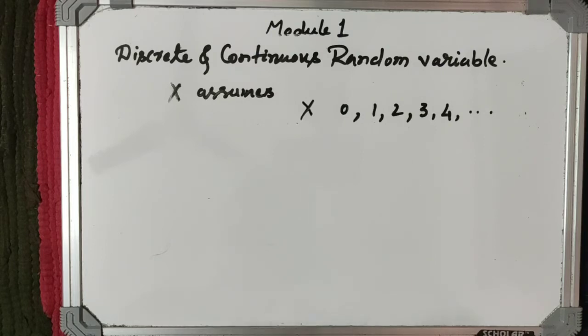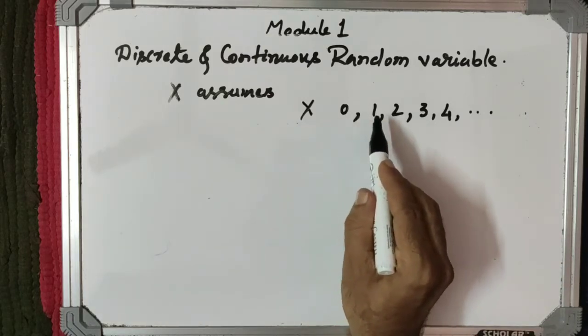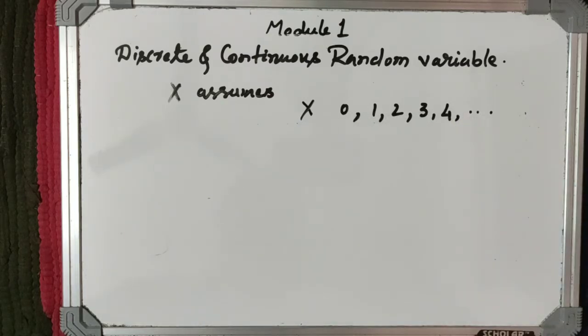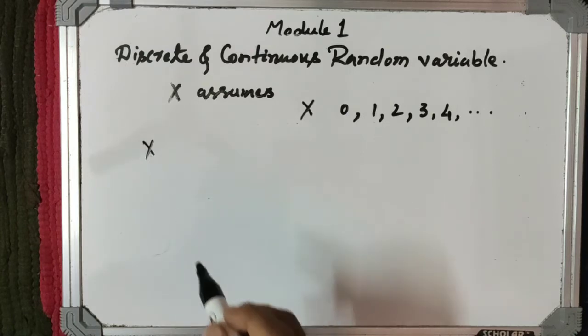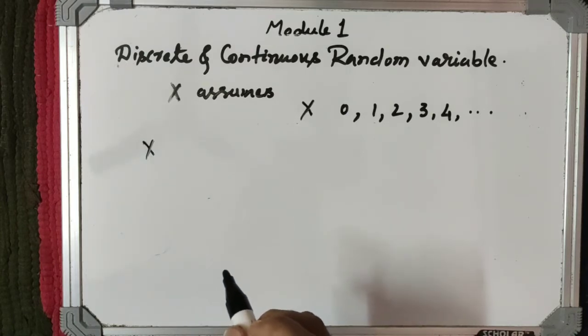So we say that X is a discrete random variable if X assumes finite or countably infinite values. And the second is the continuous random variable. What do we mean by a continuous random variable? A continuous random variable means the random variable X assumes continuous values in the real line.